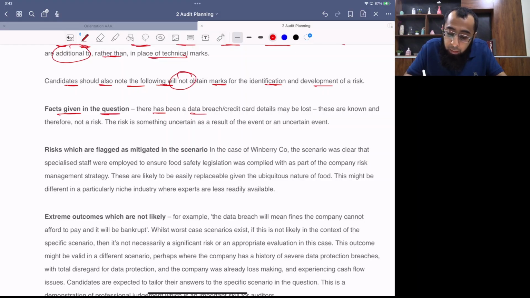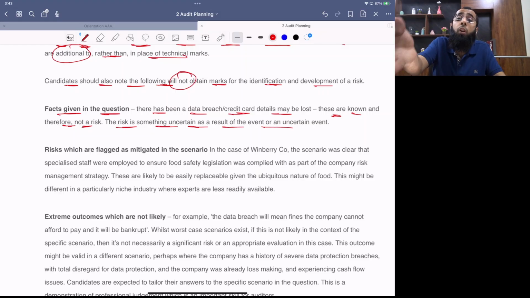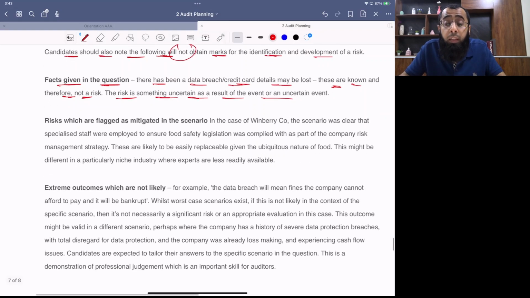There has been data breaches, credit card details may be lost. It is already stated in the question. Directly come to the risk. That risk is that the reputation will get damaged. These are known and therefore not a risk. The risk is something uncertain as a result of an event or uncertain event. So if you are talking about something which is already done in the scenario, which is already stated, that is not a risk. Risk is further exploration of it. Risk is further extension of it.